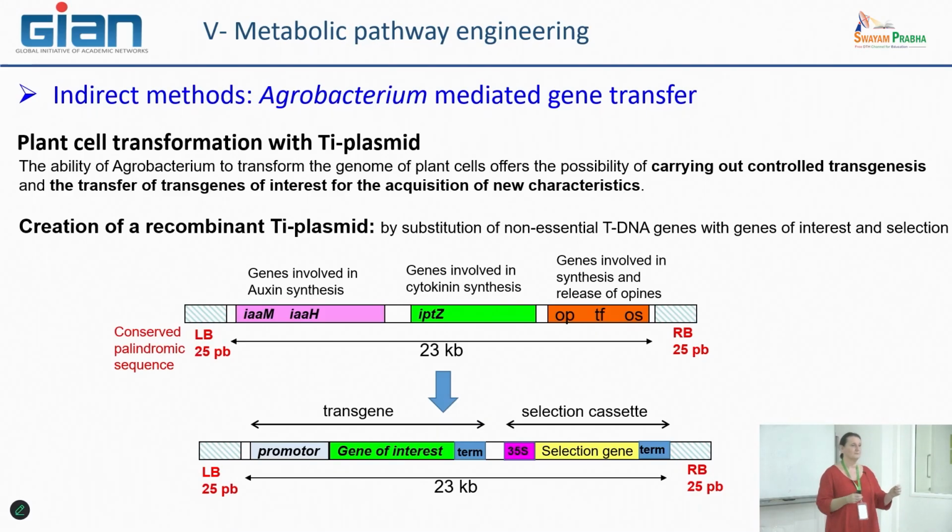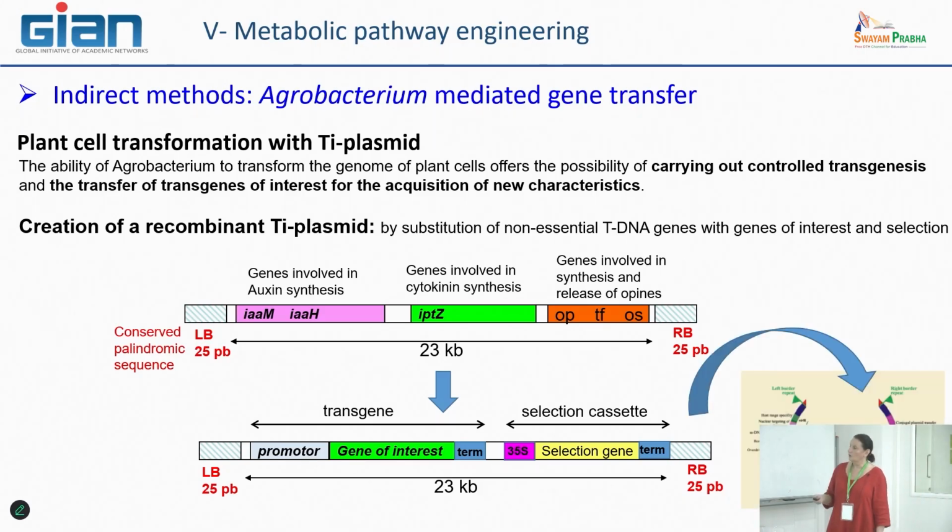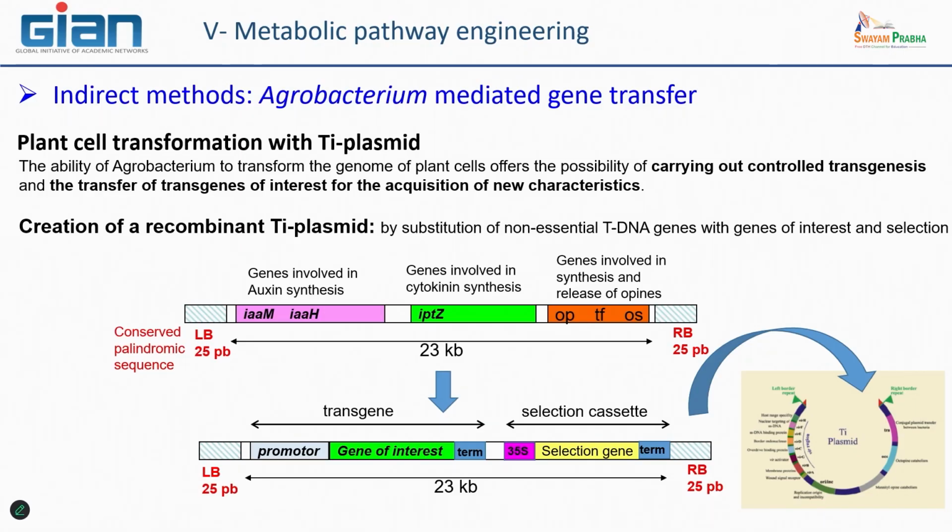Okay, so when you have built this, you can do that in a tube. You have all the enzymes that are able to cut and ligate. You do what you want. It's like cooking, but you can't see anything. You just need to be confident in yourself for several steps, but you have some ways to control, by PCR for example, to be sure to have exactly the right sequence. And when you have done that, you have to insert this by substitution at the place where the natural tDNA was, okay?